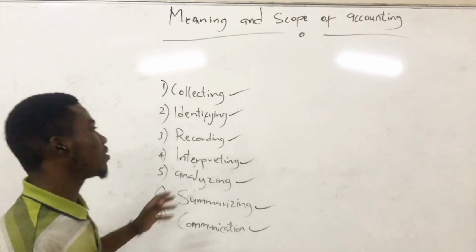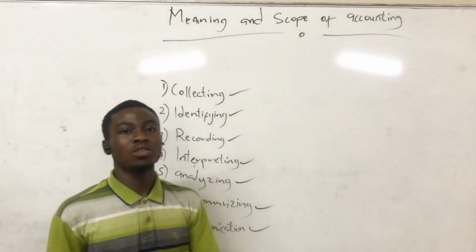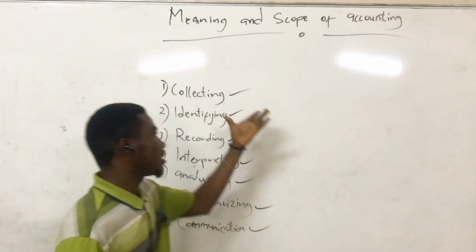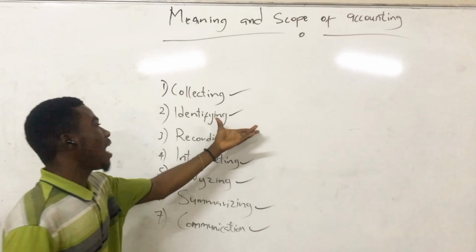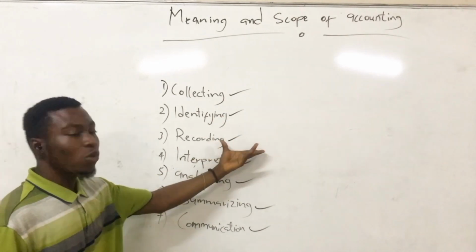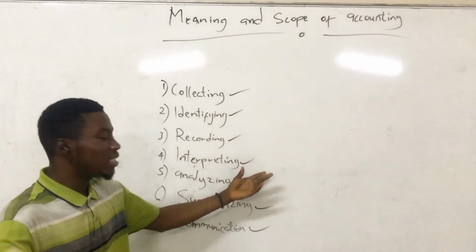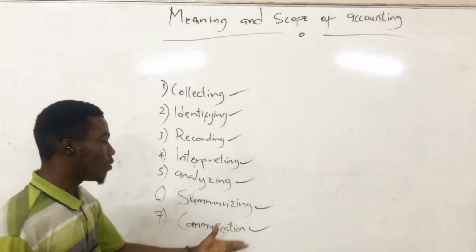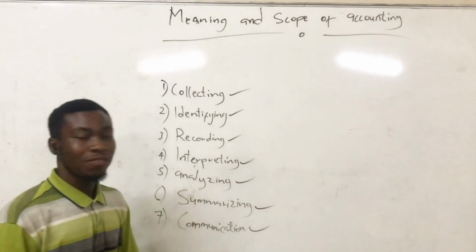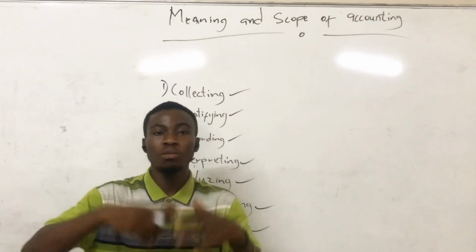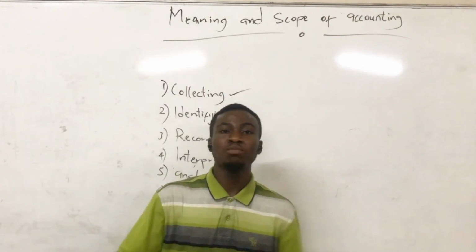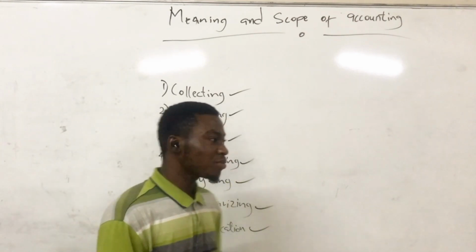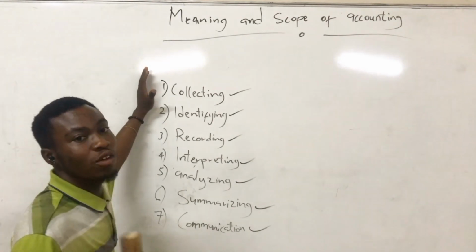So when we say accounting, this is the whole accounting process. It's the act of collecting, that you collect information, identify the information, record the information, interpret the information, analyze the information, you summarize it, and then after that, the last stage is you communicate it to the users. That's the end product.